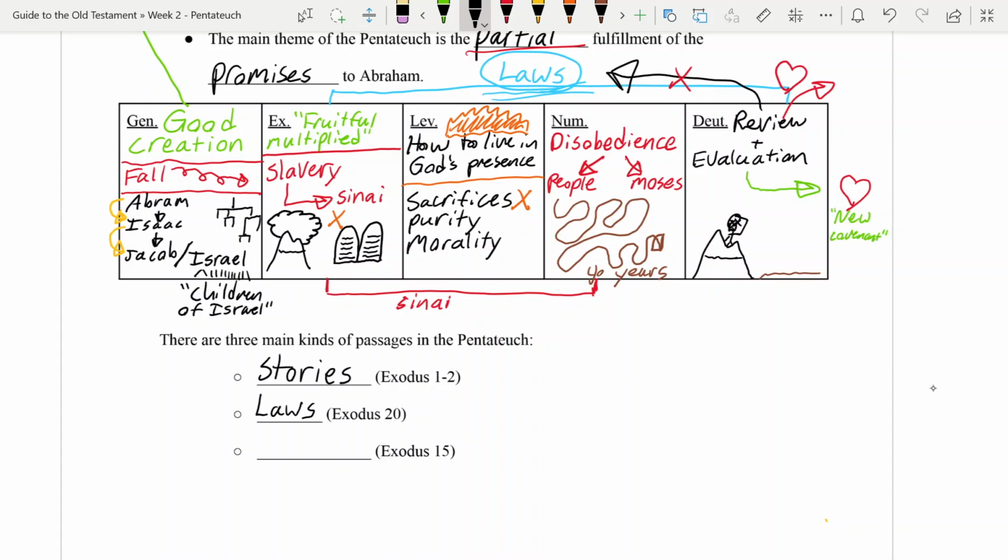Right? They're for us to read, and we see God's wisdom in them. But like when the Pentateuch says that we can't eat shellfish or something like that, that's not a law that applies to us. We might talk about that some more later.